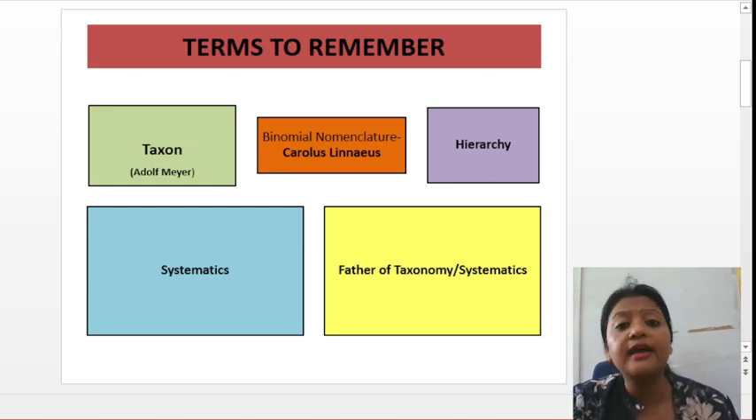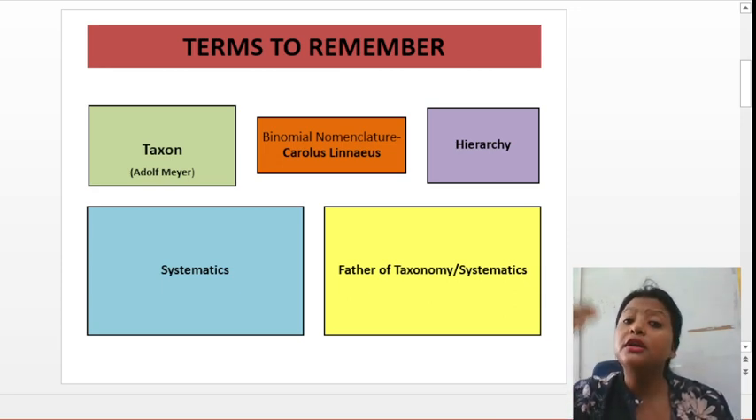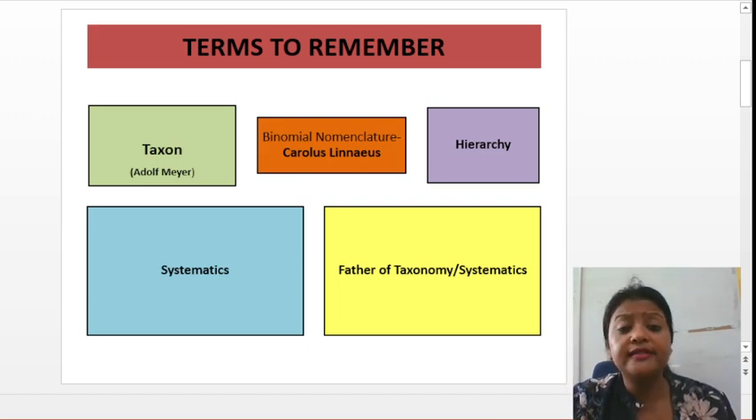Okay, next term is hierarchy. Hierarchy is the system, or you can say the order in which you organize, or in which you arrange the different organisms. Okay, it's a system.